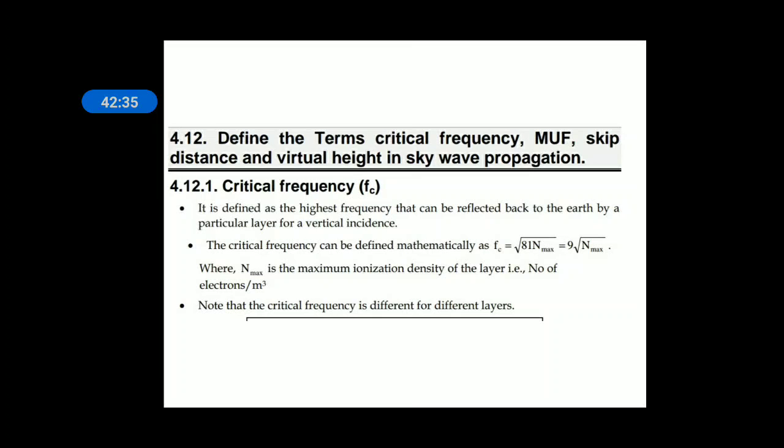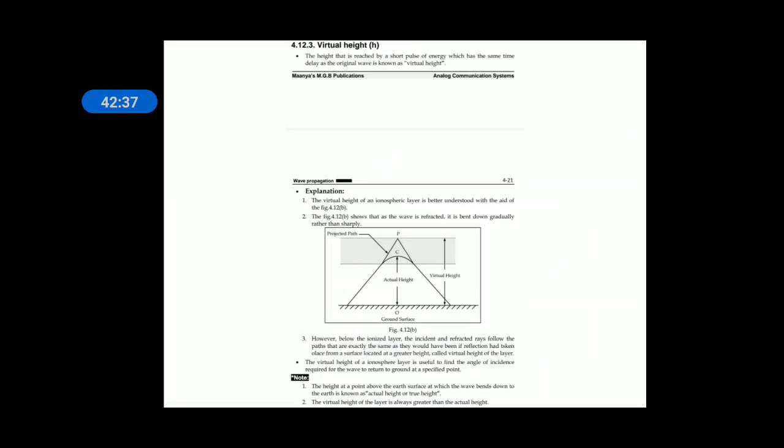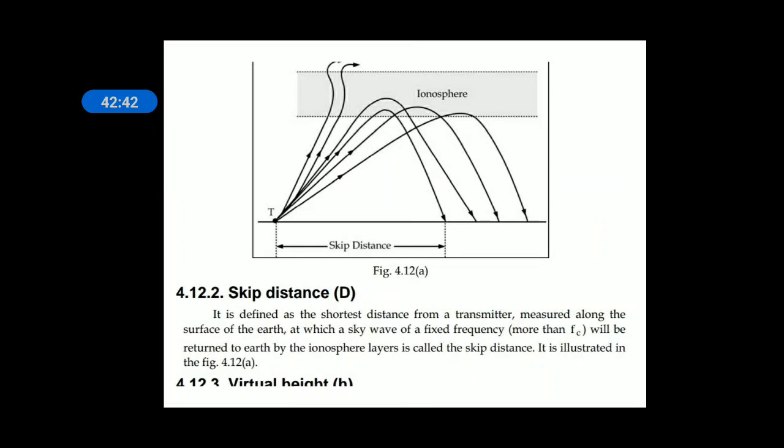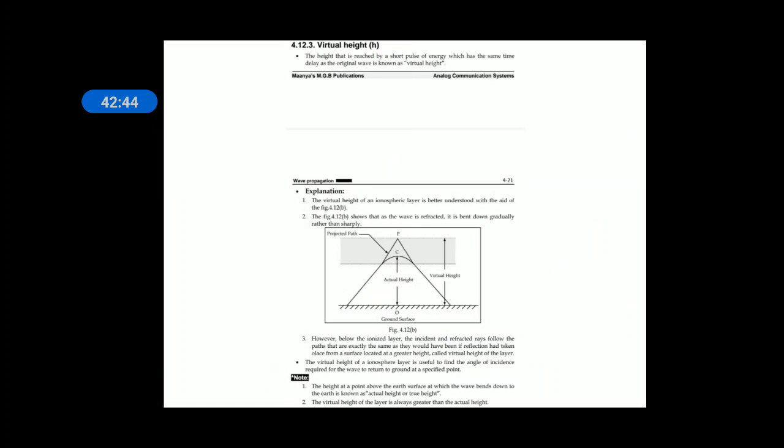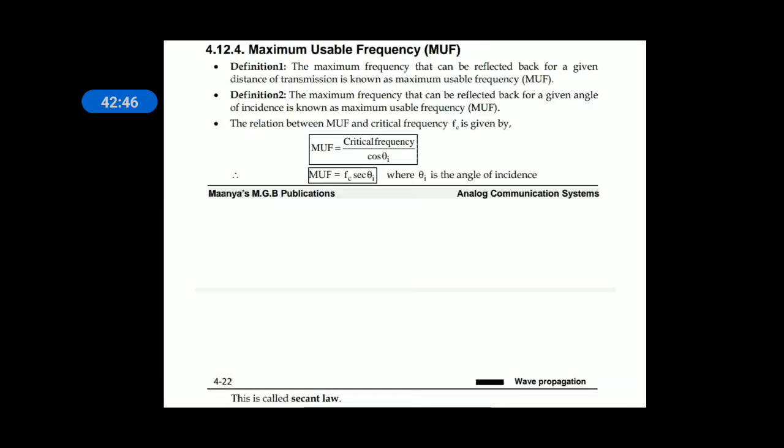Critical frequency is the maximum, highest frequency for a layer. Skip distance is the distance of the initial touch point, for a fixed frequency, while touching the earth. Virtual height: the wave appears to be coming from a reflector rather than bending. Maximum usable frequency, MUF.